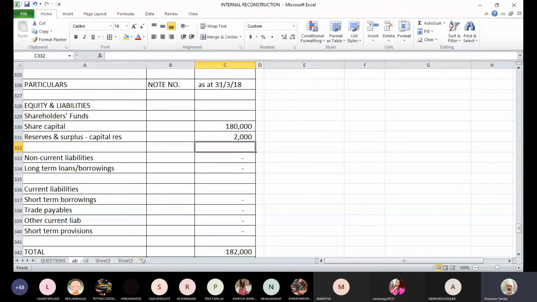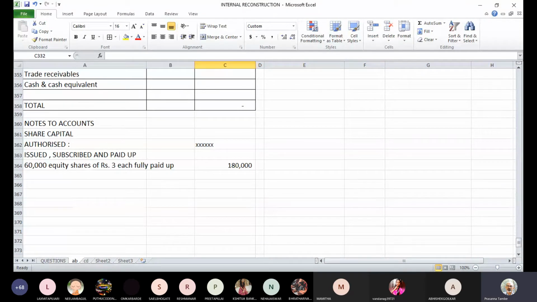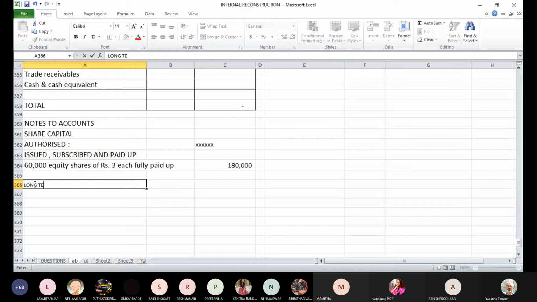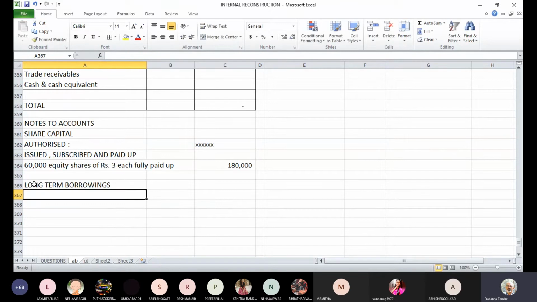Then the next note that we will have is for long-term borrowings or long-term loans. Now in long-term borrowings, if you see the original balance sheet, we have 11% debentures of 4 lakh rupees, and there is no change in that amount of debentures. So the original balance of 4 lakh rupees of 11% debentures continues to be the same.